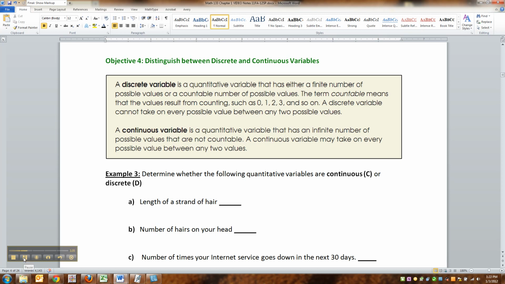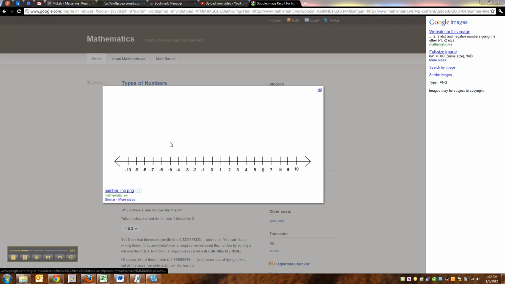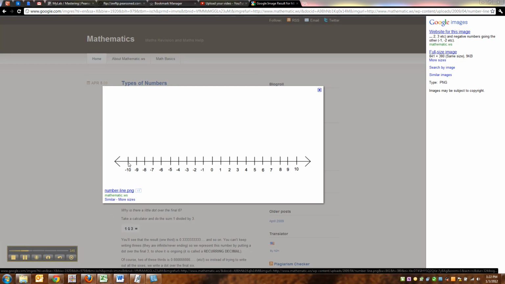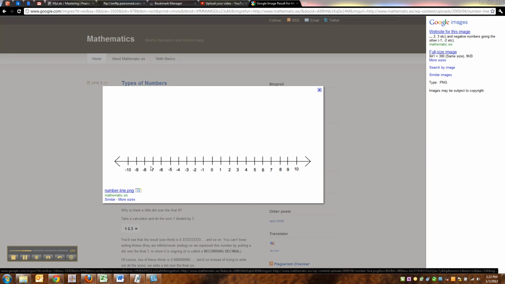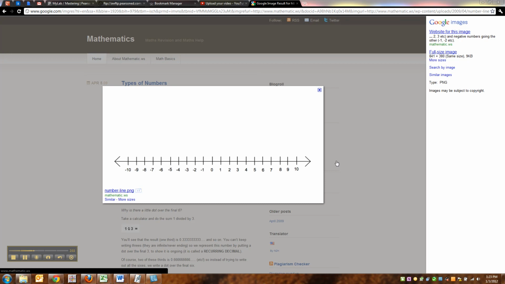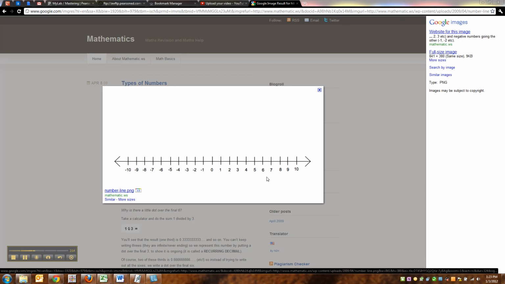It's sort of like if you think of it this way. Hold on, let me grab a picture real quick. All right. Let's think about it in terms of the number line. So every single integer, if you start at 0 and just keep going, you're going to have infinity, right? 0, 1, 2, 3, 4, 5, and so on. That's infinite, but it's discrete because it's this value 0, then this value 1, then this value 2, and it hops. And you can't have everything in between. It's not possible, right? So the integers are infinite, but they're countable because you go 1, 2, 3, 4, and so on. So that would be discrete.